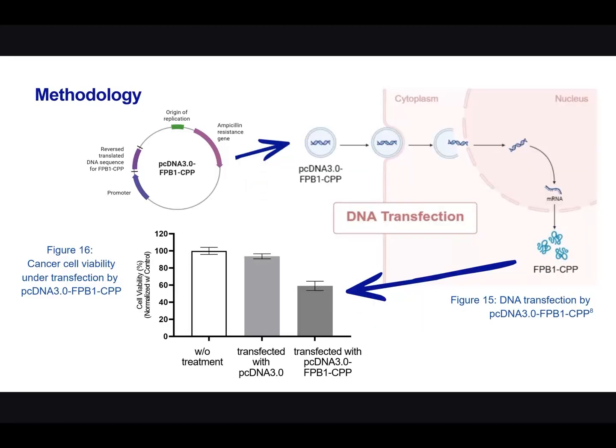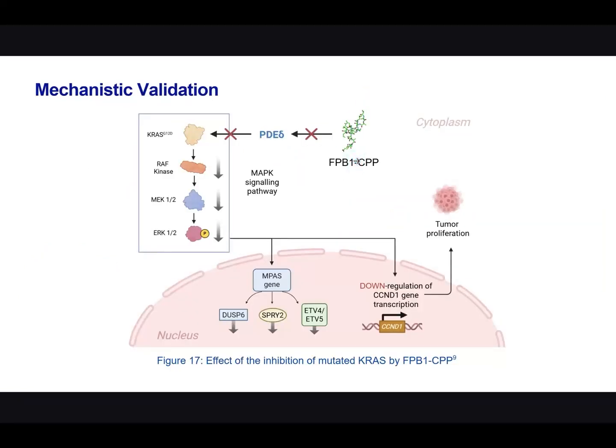Next, a plasmid is designed to express the drug inside the cancer cell. A549 cells transfected with the plasmid have a 40% reduction in cancer cell viability. KRAS affects the MAPK and ERK pathways, which promote CCND1 and MYC genes. If KRAS is inhibited, these factors will also be downregulated.